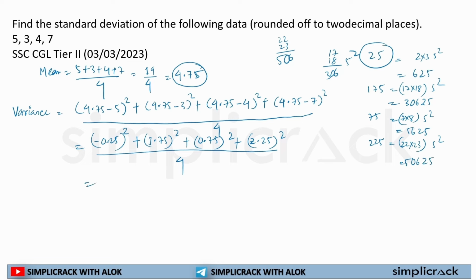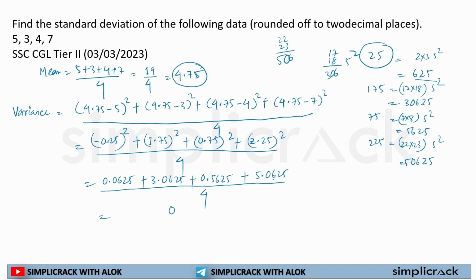Because these are decimal numbers, 25 square is 625, so it becomes 0.0625, plus 1.75 is decimal, so 3.0625, plus 0.75 is decimal, so 0.5625, plus 2.25 is decimal, so 5.0625, divided by 4.